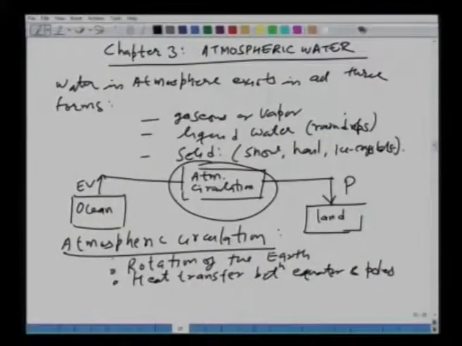I will not go into the details of this, as I said at the beginning of the course, that I will need your help in completing this course, in the form of some reading assignments. This is topic 3.1 in Ven Te Chow's book, on atmospheric circulation.